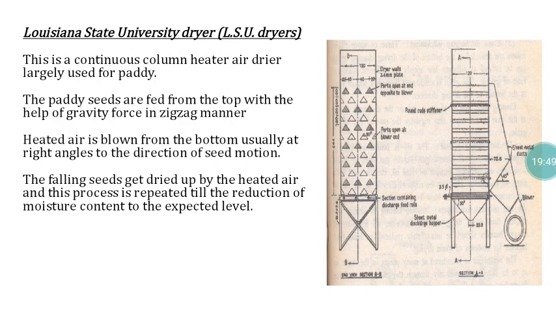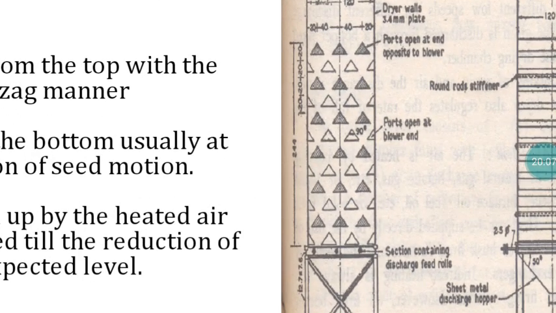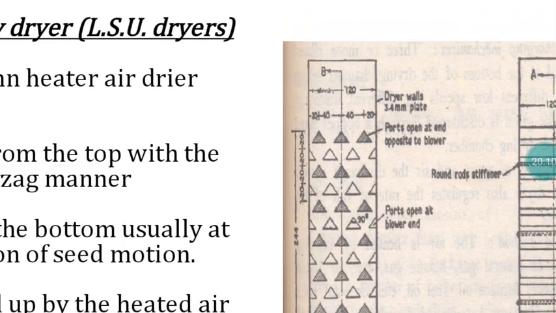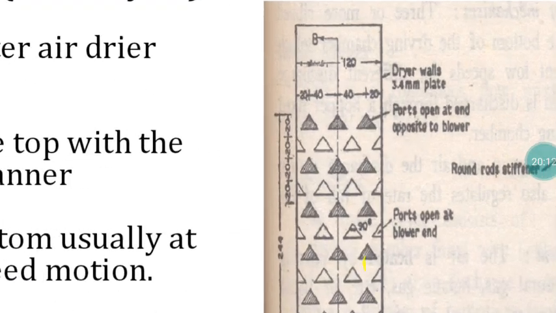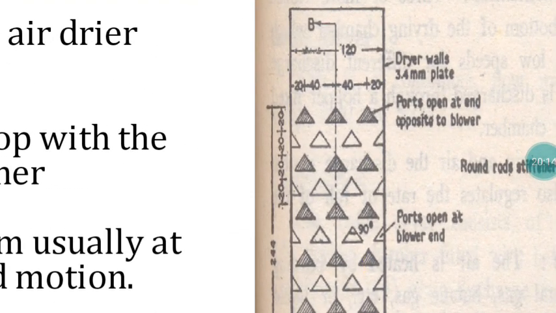Another very popular and commonly used seed dryer is the Louisiana State University dryer. In short, it is called the LSU dryer. This is a continuous and mixing type. It is mainly used for drying of paddy seeds. There are vertical columns, and here and there some triangular shaped things. The seed will fall from the top to the bottom through gravitational force.